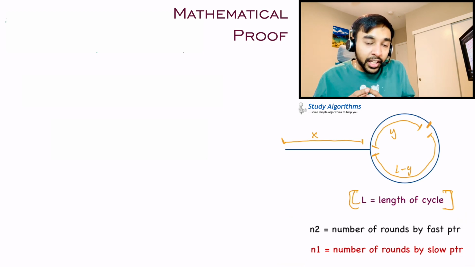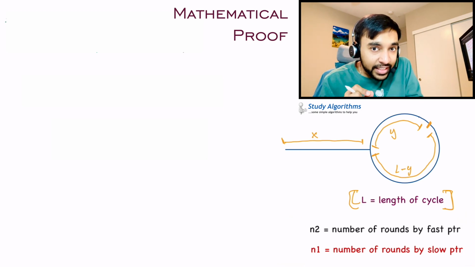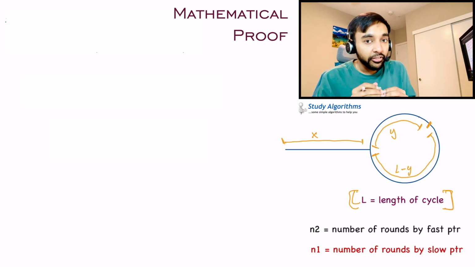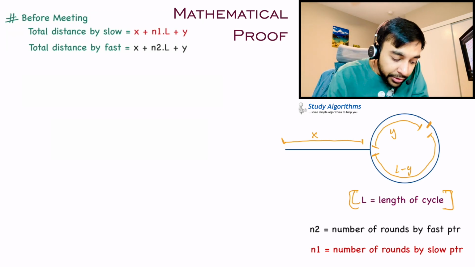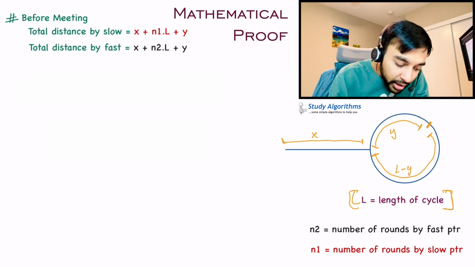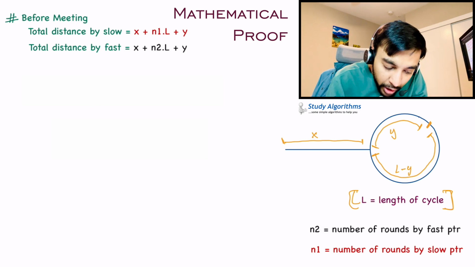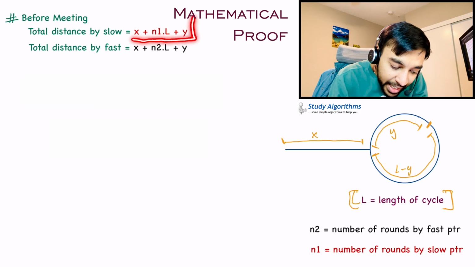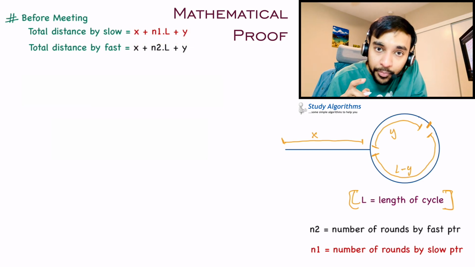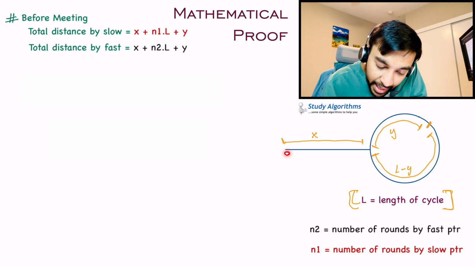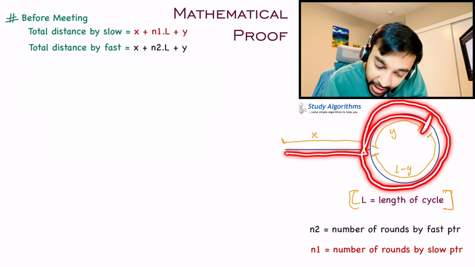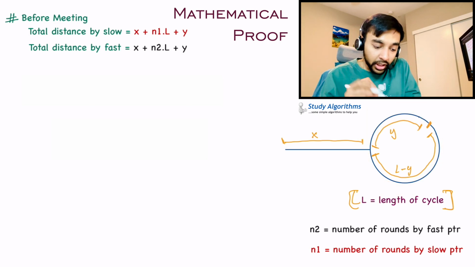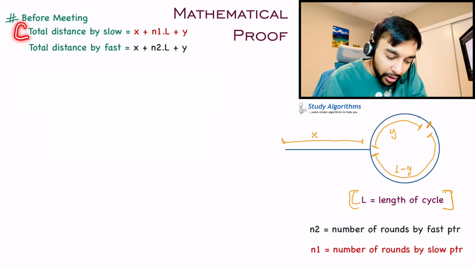Based upon this, you can calculate the total distances traveled by the slow pointer and the fast pointer before actually meeting in the loop. So before meeting in the loop, the total distance traveled by the slow pointer would be x plus n1 times L plus y. That means x plus n1 into the length of this loop plus this distance y, correct? So this will give you the total distance traveled by the slow pointer.